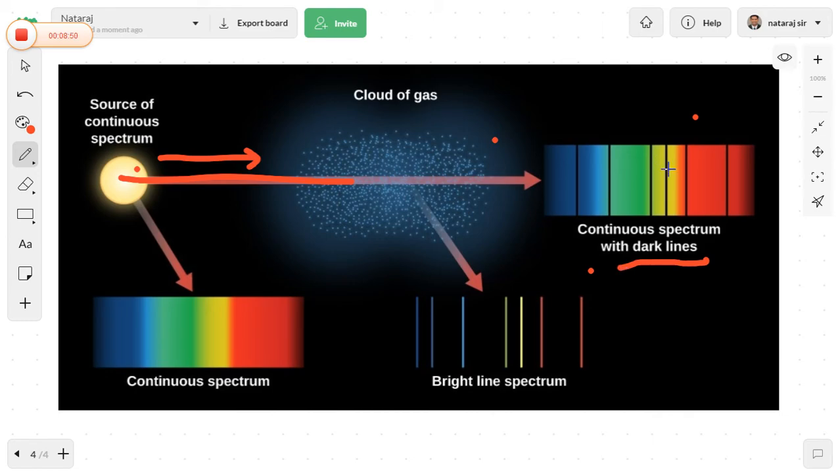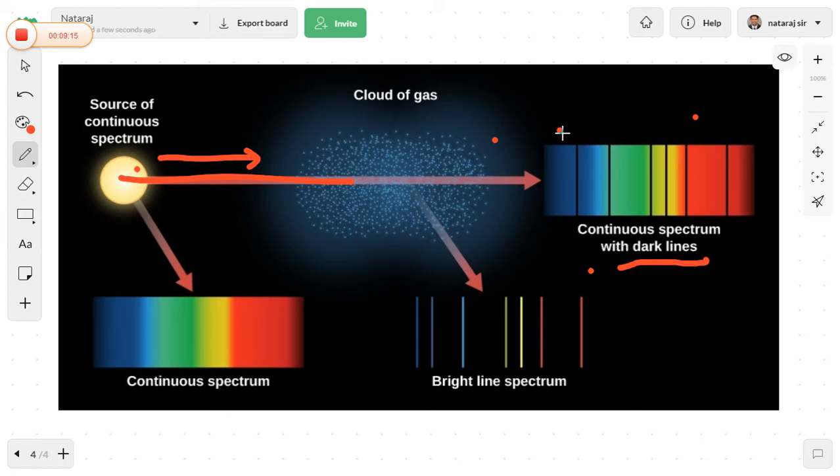Now we wonder how the dark lines are produced in the continuous spectrum. When we observe the cluster of atoms, as the energy passes through it, not all the atoms are able to absorb the energy. Only some of the atoms are able to absorb it. That is why we observe dark lines in the spectrum.